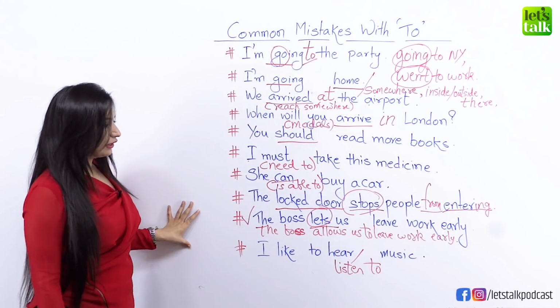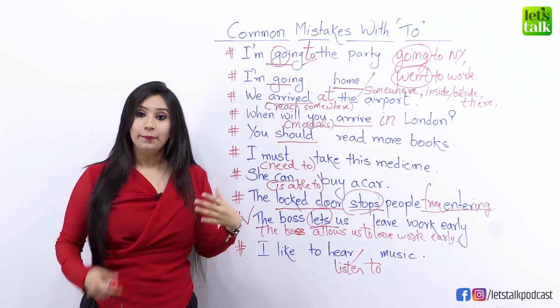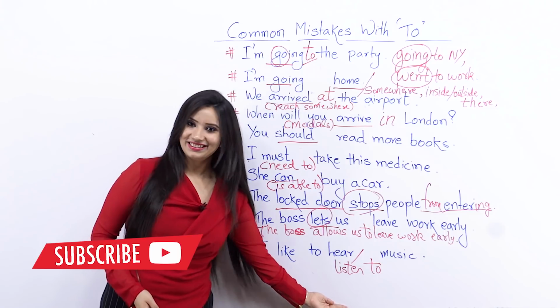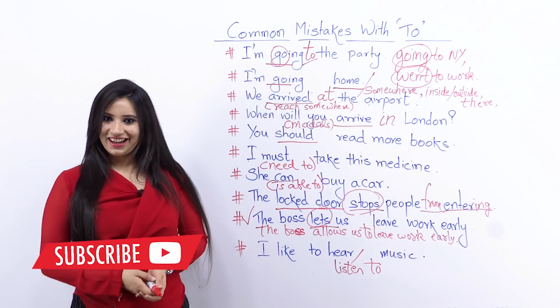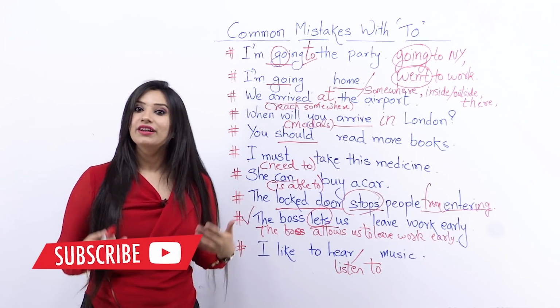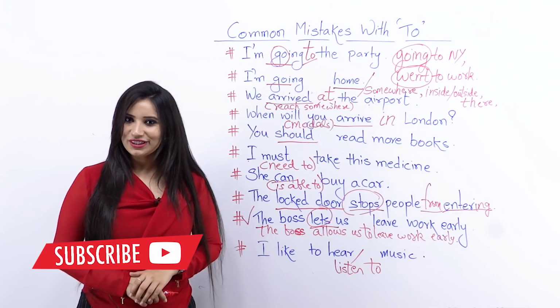And towards the end, we learned that we cannot use to with let or hear, but at the same time, we can use to with allow or listen. So this is the end of the lesson, guys, and I hope today you have understood when to use to and when not to use to. So I hope you will not make a mistake with this preposition anymore.